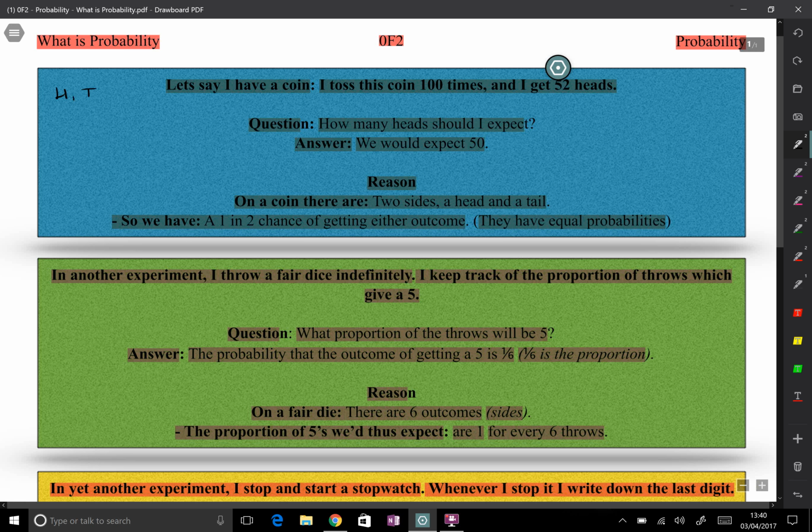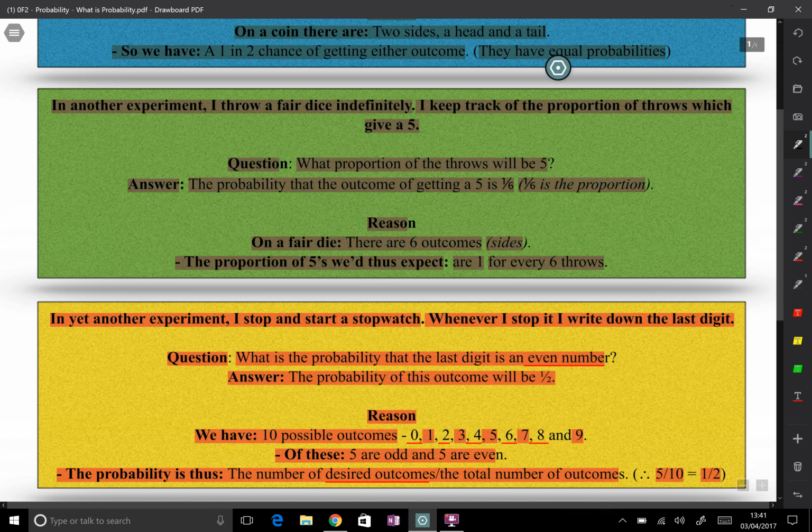The reason I said these would make more sense now is for a coin, we've got a heads or a tails. So the desired outcome was heads in this instance, and so we've got one desired outcome divided by the total outcomes, which is heads or tails, so the probability is 1/2, and this obviously can't be simplified.